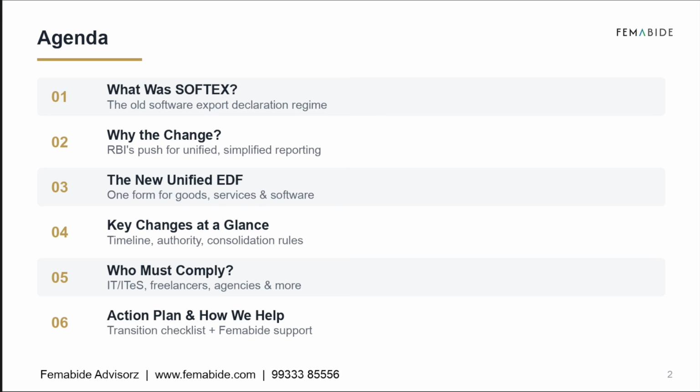Agenda. Here's what we'll cover today. First, we'll understand what SOFTEX was and why it existed. Then we'll discuss why RBI decided to replace it. After that, we'll explain the new Unified EDF framework and how it works in practice. We'll compare the old and new systems, identify who must comply, and finally share a practical action plan, along with how Femabide Advisorz can help businesses make a smooth transition.